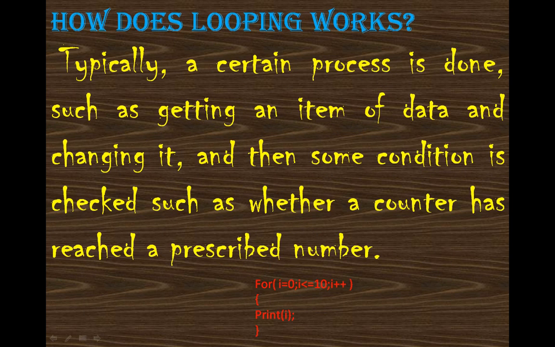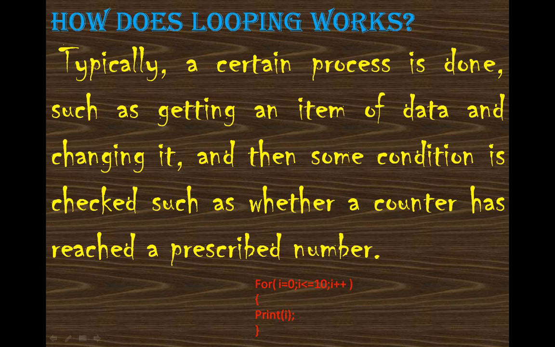Next question is, how does looping work? There is some method, some strategy in the system with the help of which looping statements work. So what is that method? I have taken an example of a C program. I have written for i equals 0, i less than or equal to 10, i plus plus. Then I have started the body of the for loop in which I have given a print command and closed it. What it will do is first take the value of i as 0, then go to the body of the for loop, print i, then increment i, then again check the condition that i is less than or equal to 10. That means next time i is what, 2.